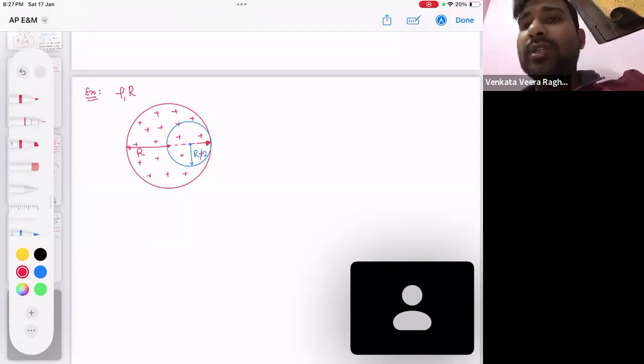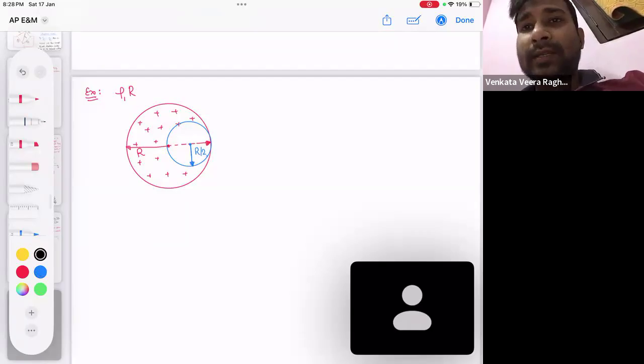Now I'm going to give you 2 points. So can you tell me, if you make a cavity, what will be the charge in this cavity? Nothing, no? There will be no charge in this cavity. Once you remove this much portion from the sphere, there will be no charge in that one. I'm going to give you 2 points.